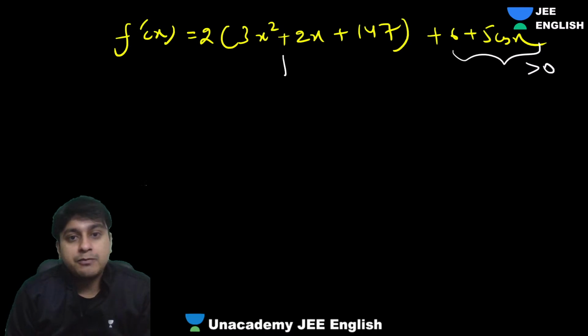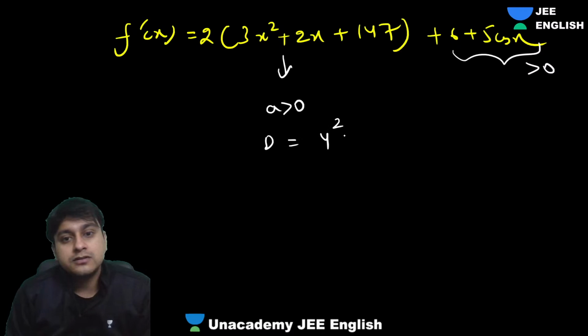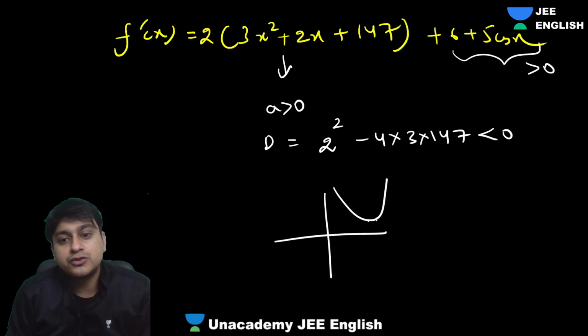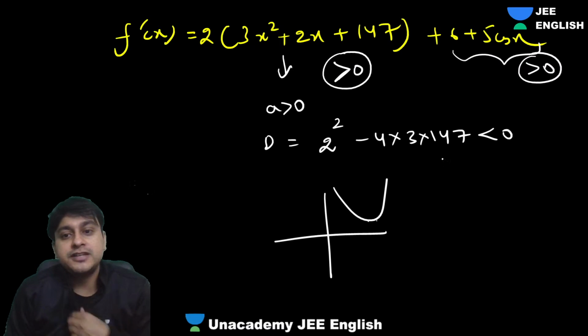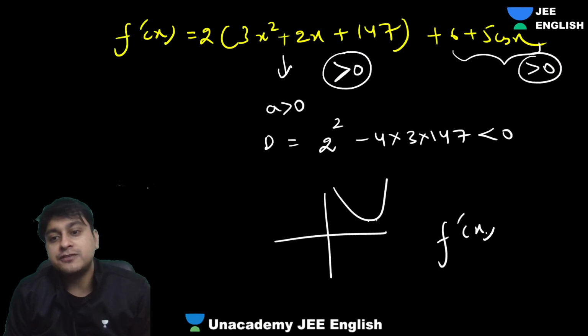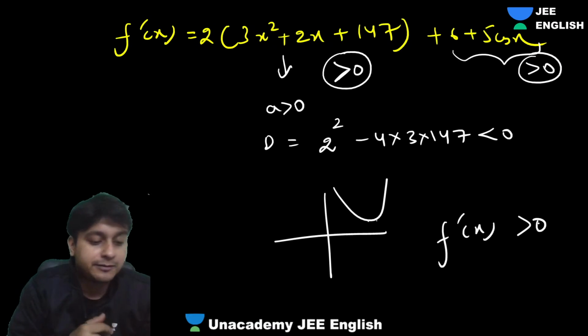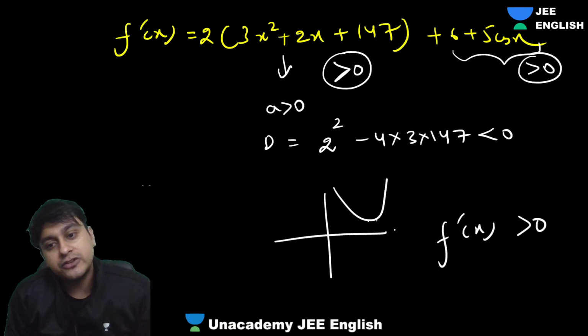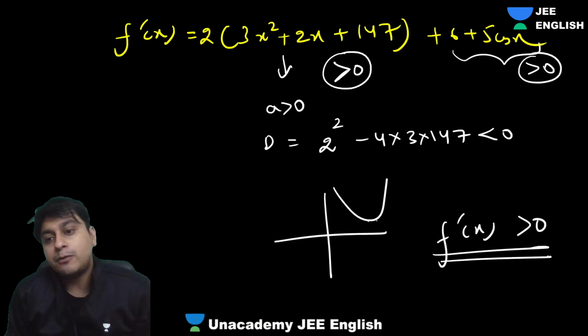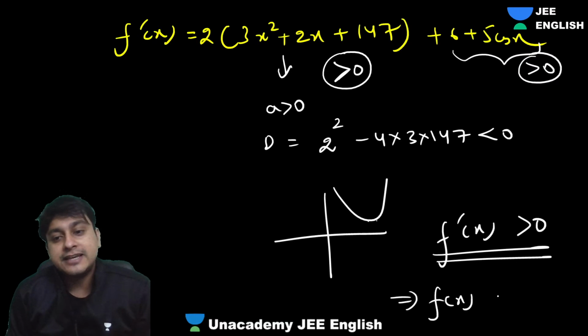This is an upward facing parabola, right? And discriminant will be less than 0, obviously. B square minus 4ac, so less than 0. So that's an upward facing parabola with no roots. This is positive. So positive plus positive, overall function is positive. We got f dash of x is positive. Understood what I did? A greater than 0 and D less than 0. That's the upward facing parabola with no real roots. So that's why the whole thing will be positive, implies f(x) is 1-1.